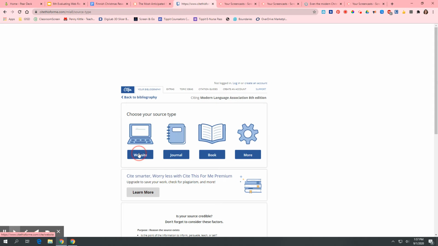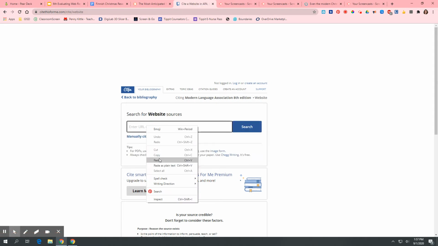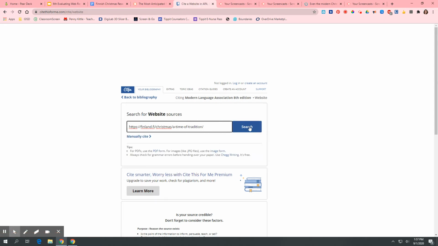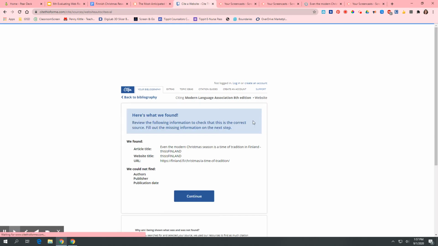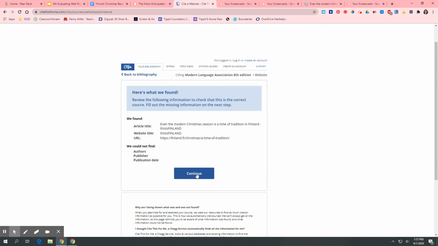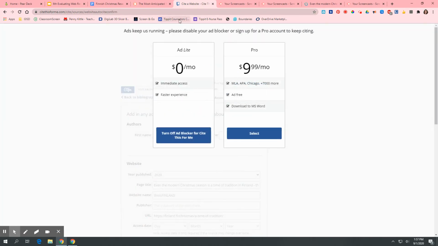We're doing a website. I'm going to copy and paste the website in, search, cite, and just keep hitting those blue buttons, okay? Keep hitting those blue buttons. Continue. Okay. If this pops up, you're going to have to turn off your ad blocker. I believe that all the Google Chromebooks have this ad blocker installed.